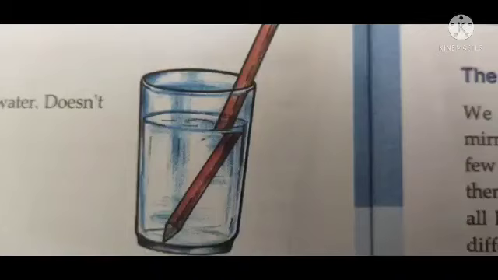Then another example, early sunrise and delayed sunset. That is, the sun is visible before the actual sunrise and after the actual sunset for a short period. It is called early sunrise and delayed sunset. Then fishes in an aquarium are seen raised or sometimes in a bigger size. That is due to refraction.